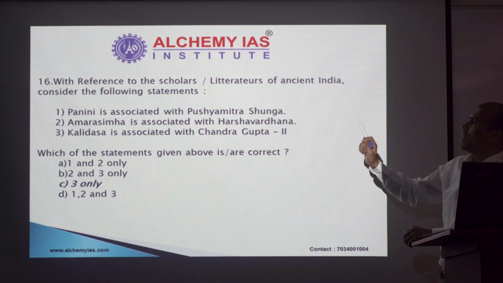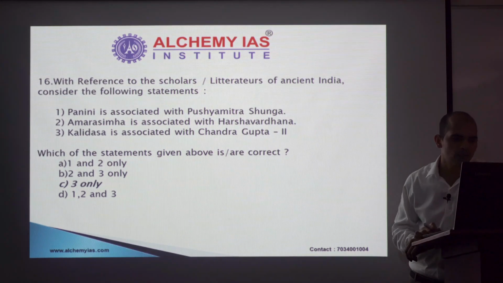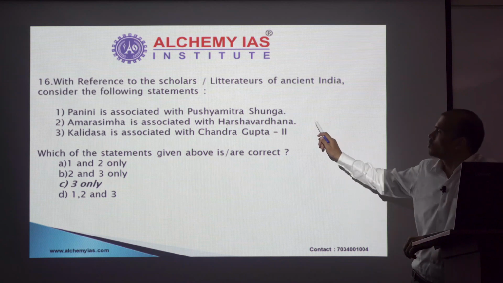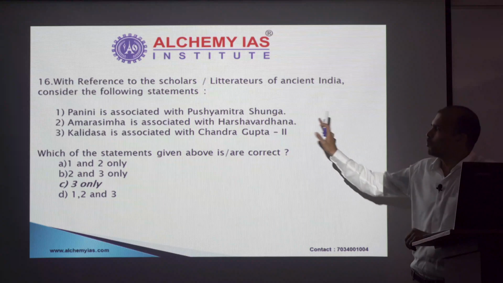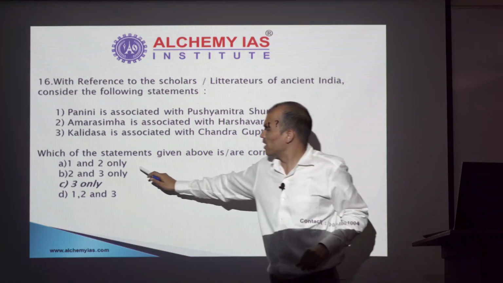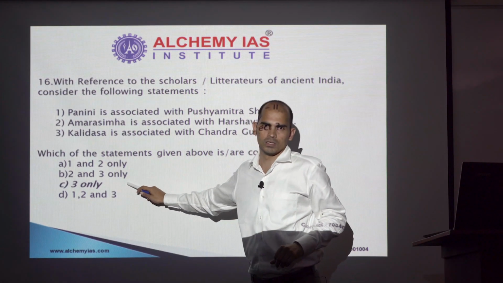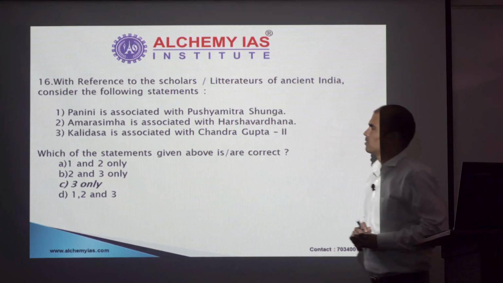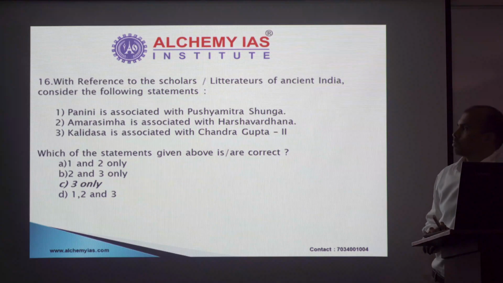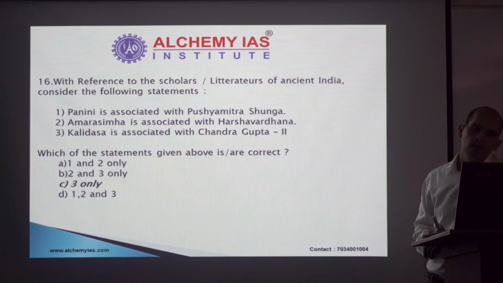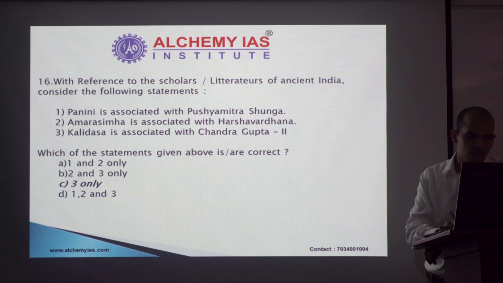Amarsinha again is not associated with Harshvardhana. He was associated with Vikramaditya. Even if you don't know, you could have reached the 50-50 situation of B and C. So you could have attempted it. But in this case, option C is the right option and statement 2 is the incorrect statement. Next.